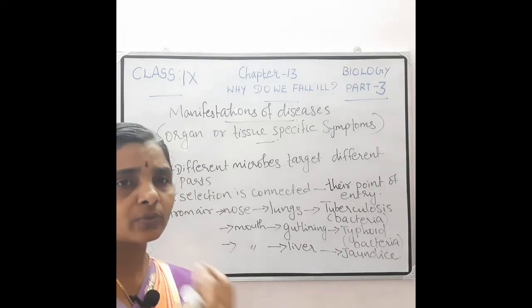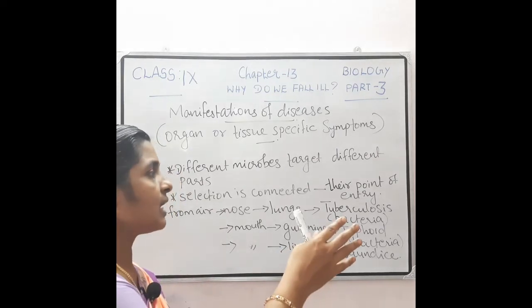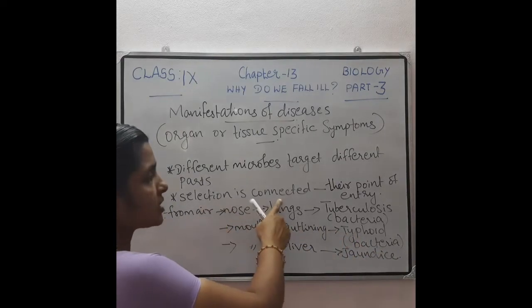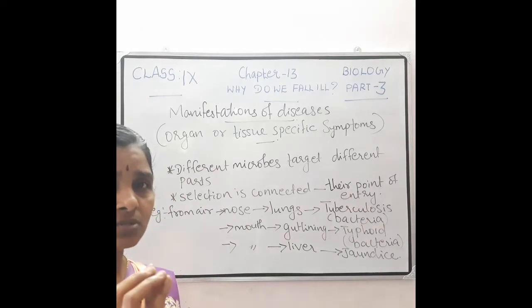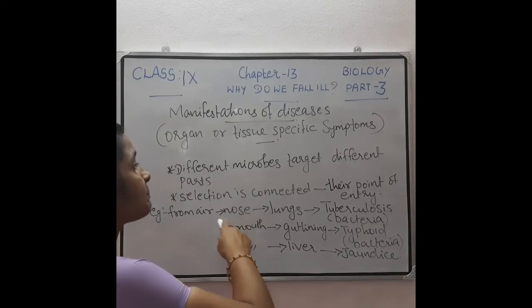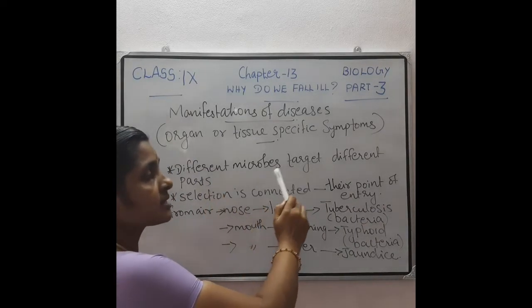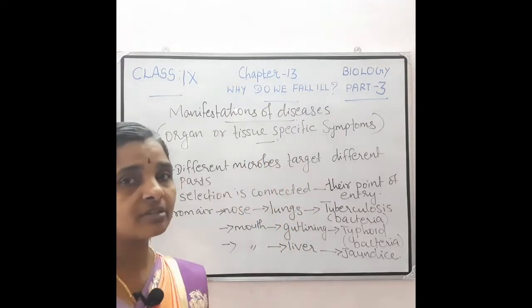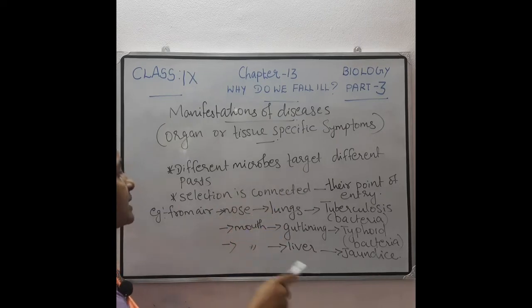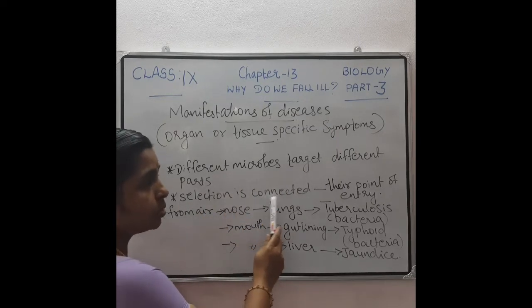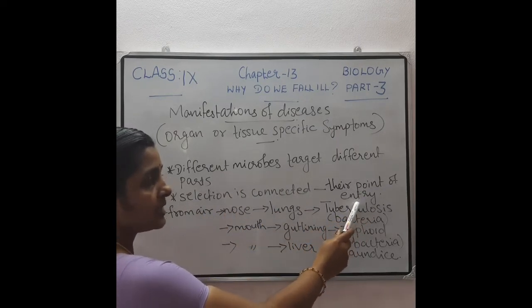So this selection is connected to their point of entry, not for all diseases, for some diseases only. Once again, different microorganisms target different parts of our body, and this selection is connected to their point of entry.